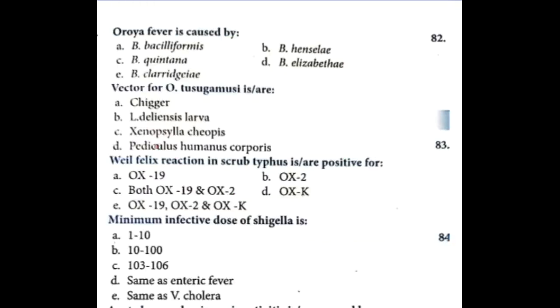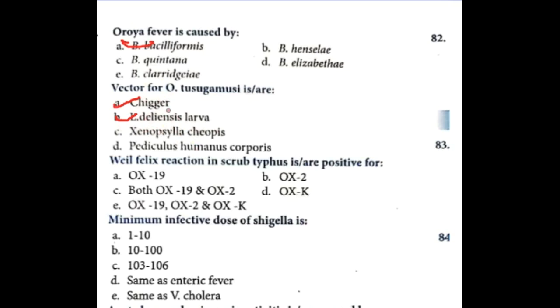Okay, next question. Oroya fever is caused by Bartonella bacilliformis. The vector for Orientia tsutsugamushi, which causes scrub typhus, is chigger.